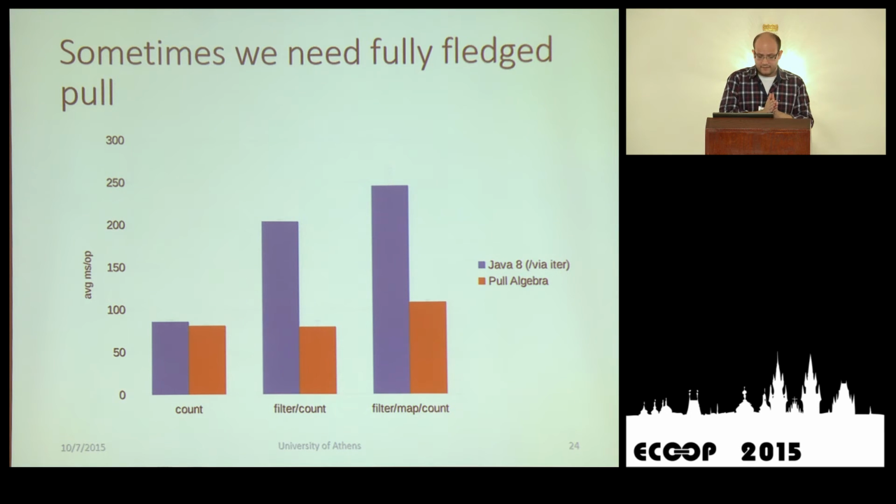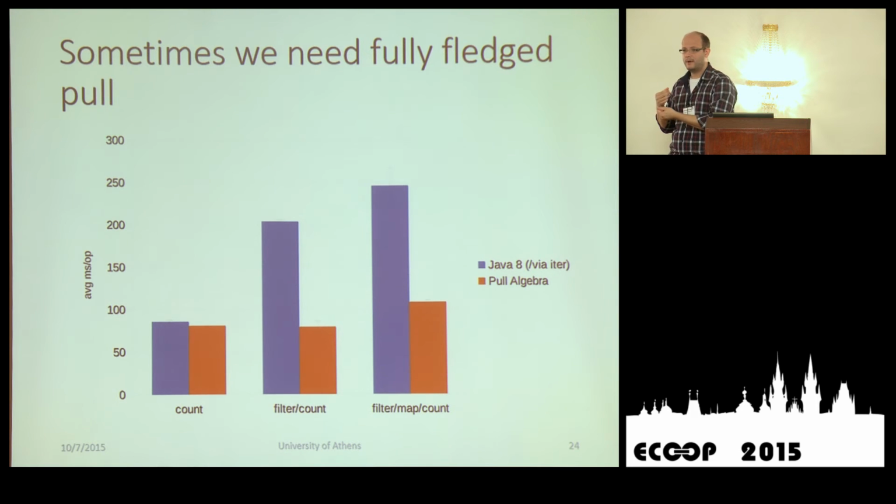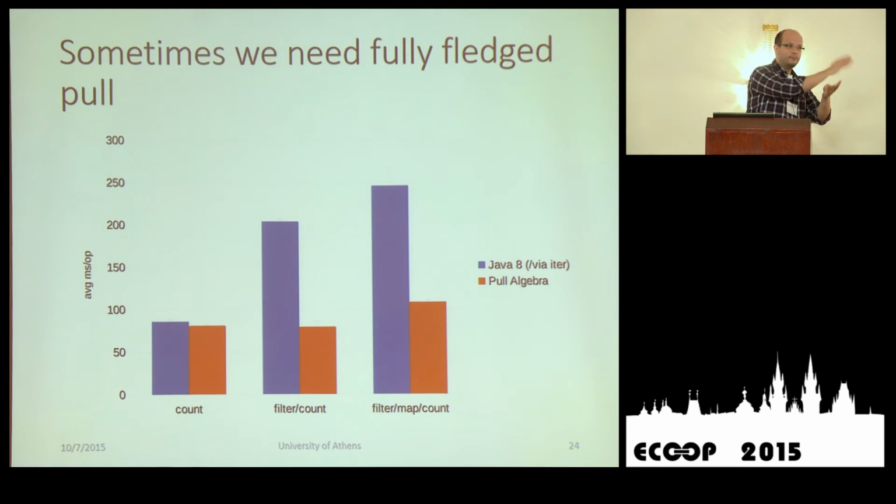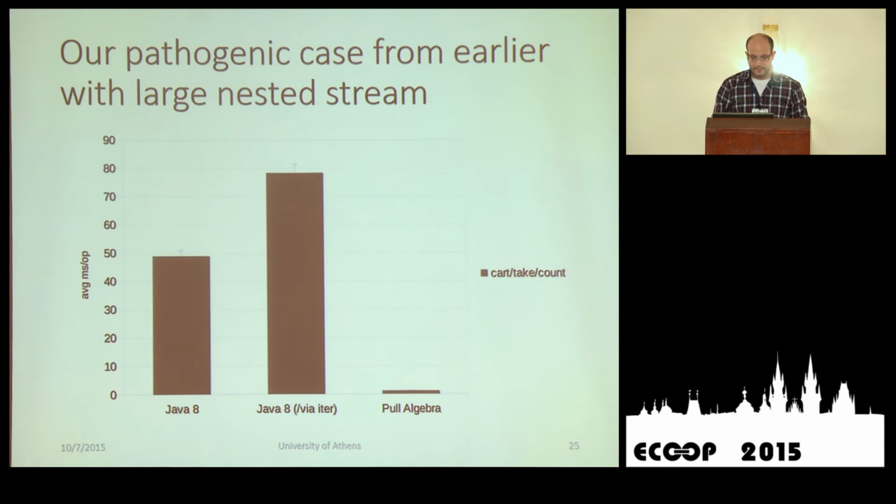So we have created 3 benchmarks, count and filter map count, where we have used the .iterator combinator, and then we got out of the iterator transformed values one by one in our own loop. So we can see that with a pure pull-based implementation, instead of going from push to pull in Java 8, we get very good performance.